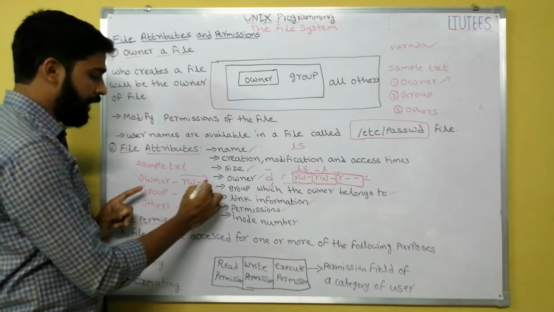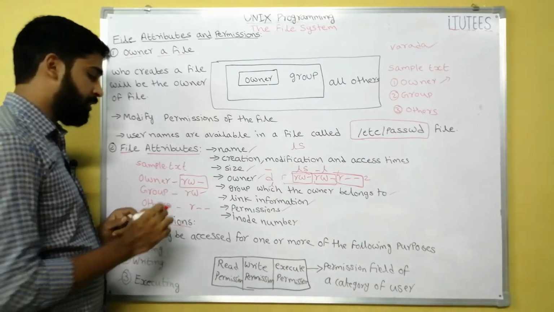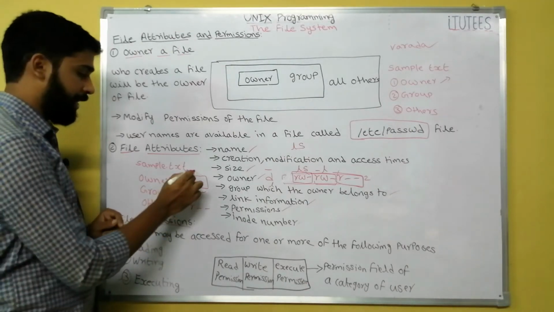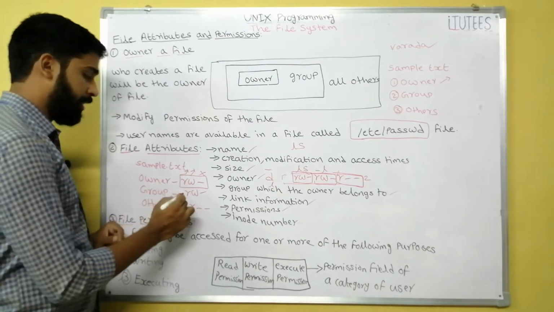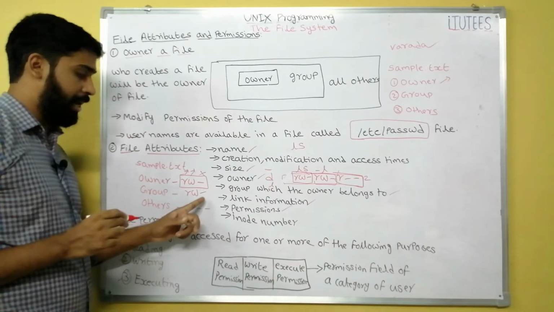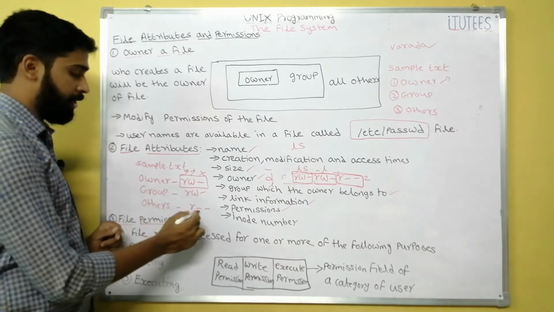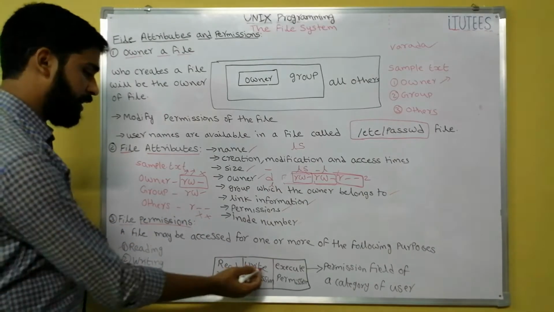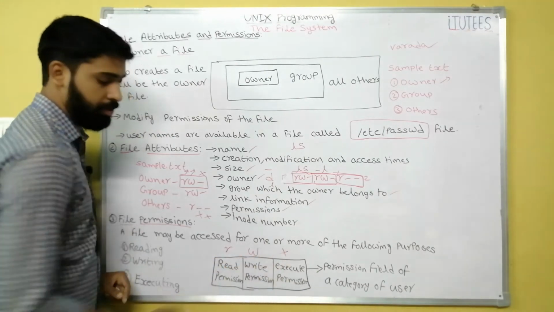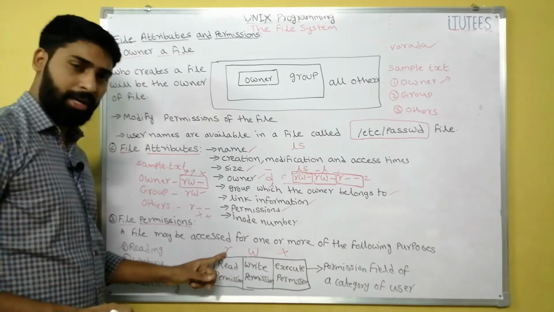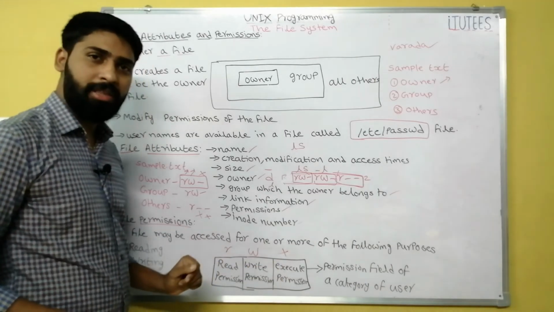If you observe rw-, what is the rw-? The owner has the privileges to read the file and write the file, but does not execute. Similarly, the group members can read the file and write the file, and they don't execute the file. Other members can only read the file, they cannot write, they cannot execute. This is the structure of permissions: read, write and execute. Read permission is indicated with r, write permission with w, and execute permission with x.